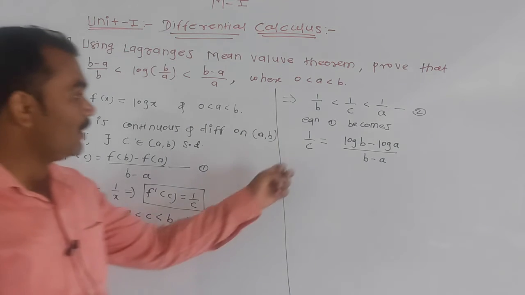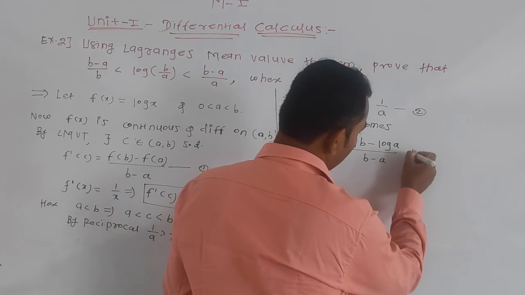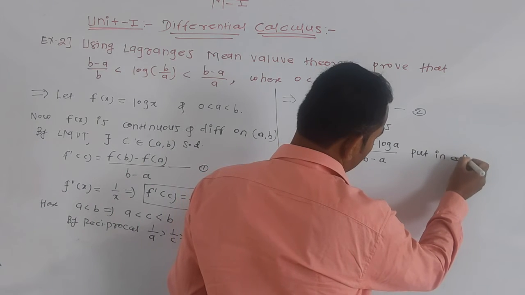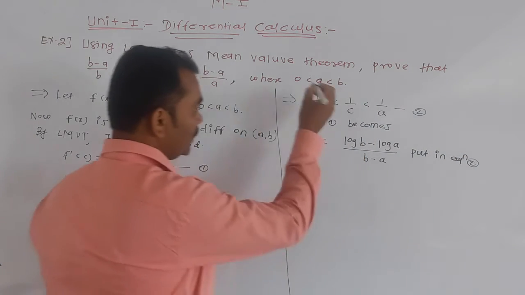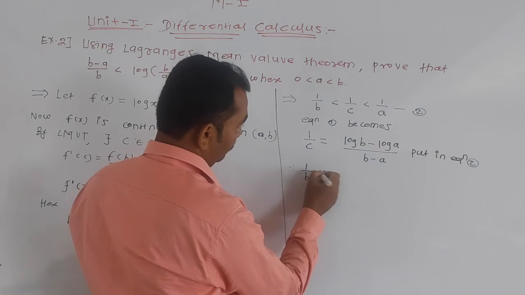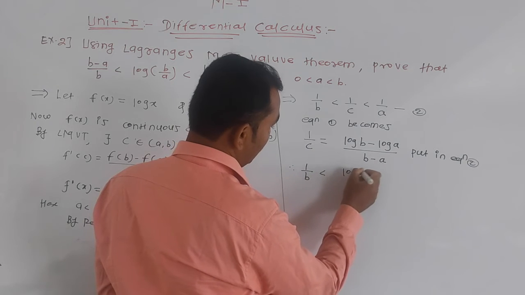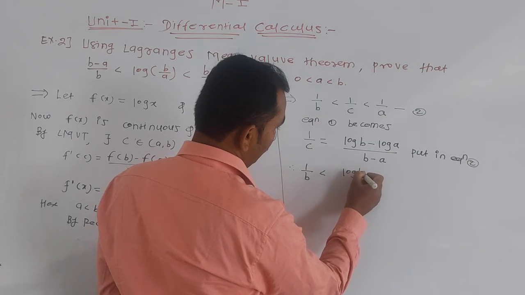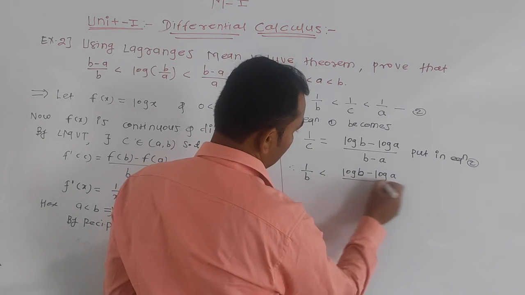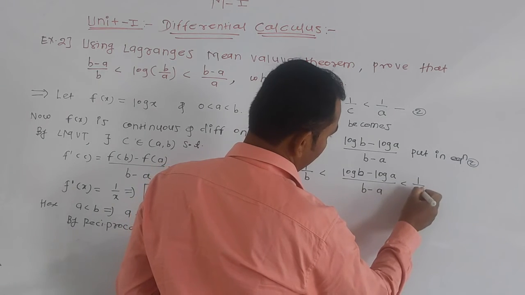Now put this value of 1 by c in equation 2. Therefore 1 by b less than log of b minus log of a divided by b minus a less than 1 by a.